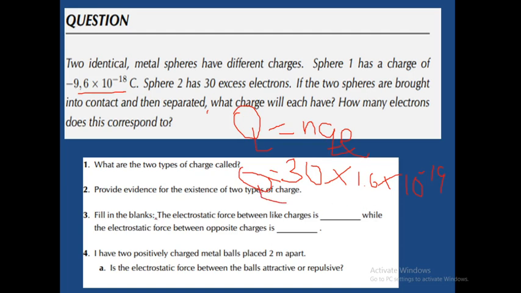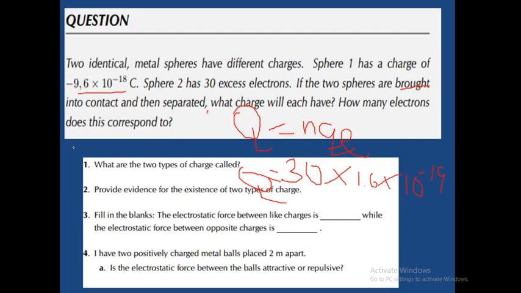Once we know our charge, then we go back to use the principle of conservation of charges, which we saw, that when two charges are brought together, because over here they are telling us that the spheres were brought into contact, and they are metal spheres. So it means that there is going to be a flow of the negatively charged electrons from one metal to the other, until both have the same charge.